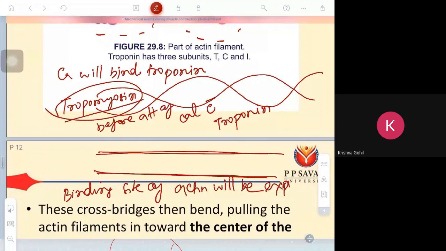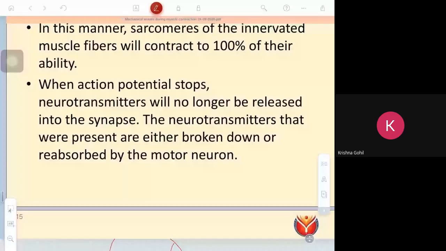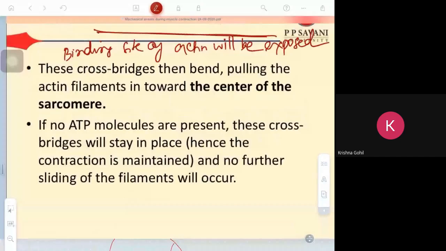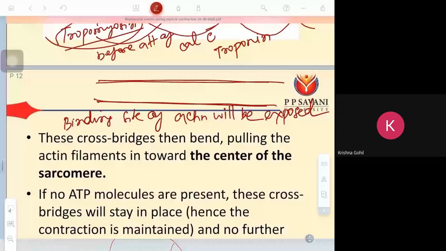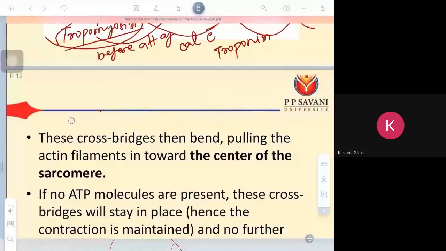Clear? So what is the binding site? I do not have the diagram. Okay. The binding site will now be exposed. That is the site where the cross bridge formation occurs.